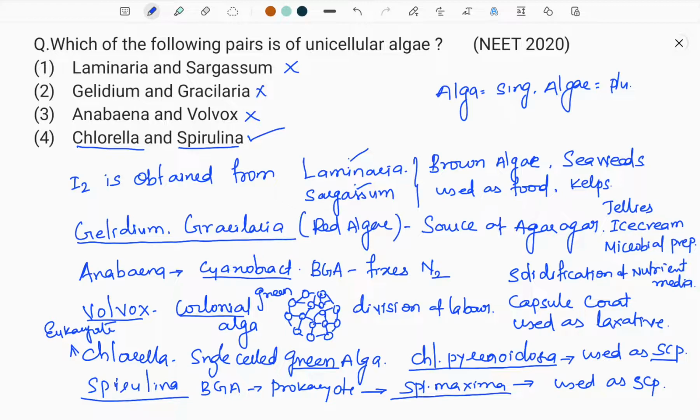Remember the difference: Chlorella is a single-celled green alga, a eukaryote, a tool of different scientific experiments in biological history. Spirulina is a single-celled blue-green alga, and both are sources of single-celled proteins, SCP, a good alternative source of proteins in modern society, right?